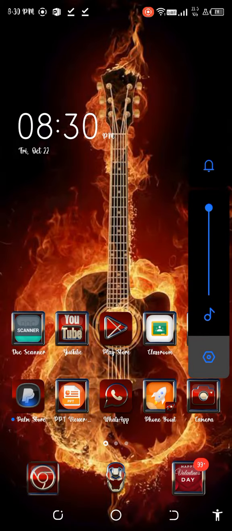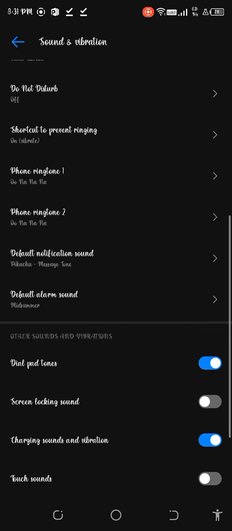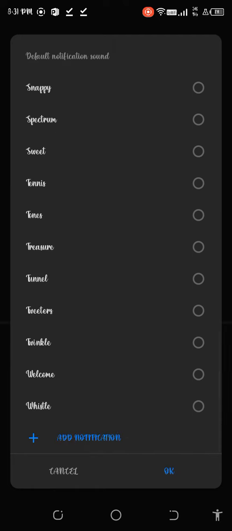My message notification sound is downloaded. So here is my notification sound. So first I have kept Pikachu. This only Pikachu. So here, add ringtone.